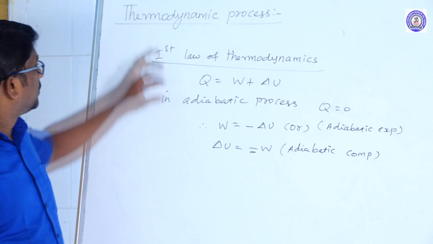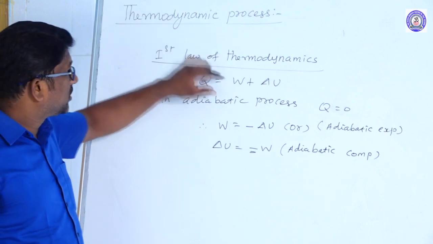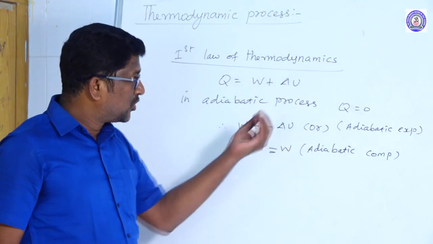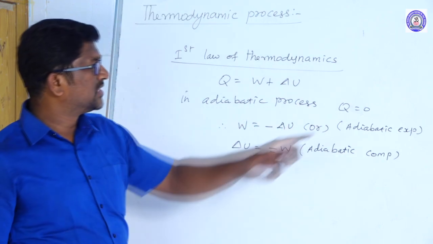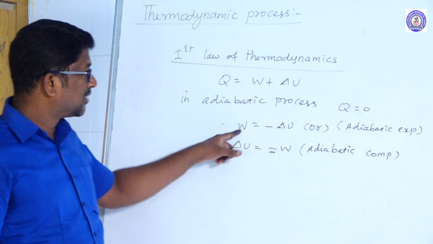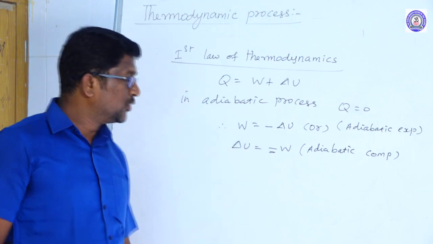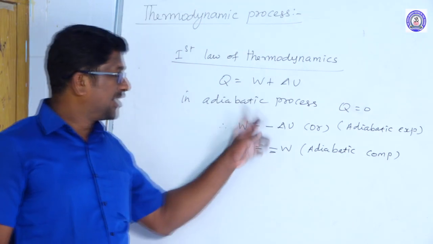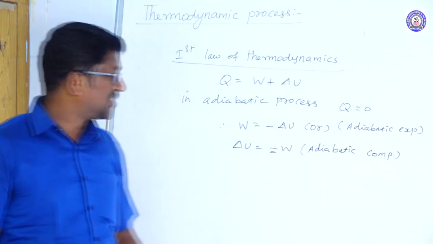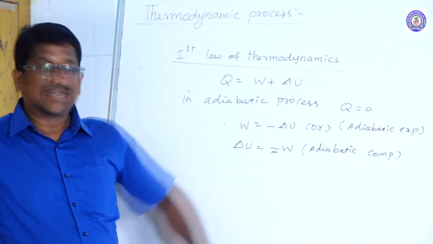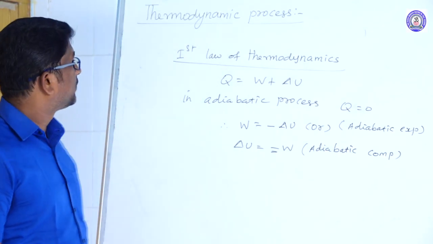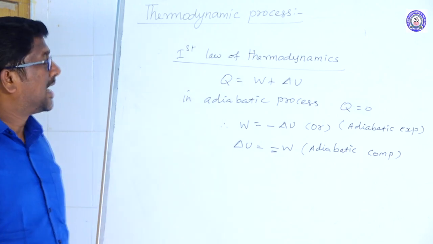So in the first law of thermodynamics, Q is equal to W plus del U. In adiabatic process, the amount of heat energy entering the system or leaving the system is 0. By substituting Q is equal to 0 in this equation, we can get W is equal to minus del U, or del U is equal to minus W. The negative sign indicates the internal energy is lost by the system during adiabatic expansion, and the work is done on the gas during adiabatic compression. Right. So this is the first law of thermodynamics for adiabatic process.